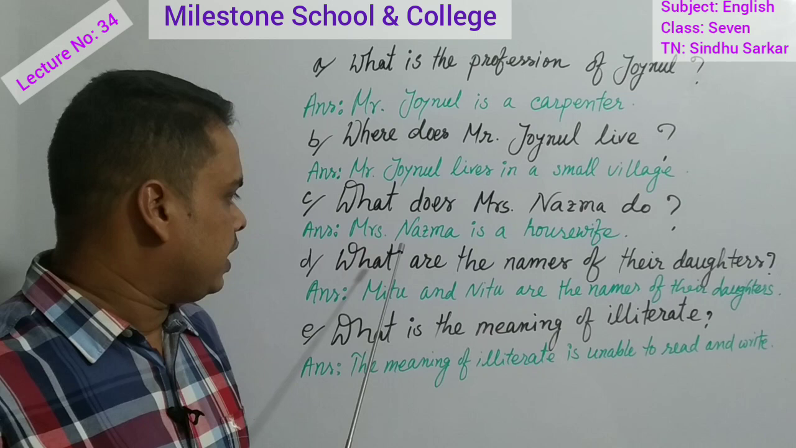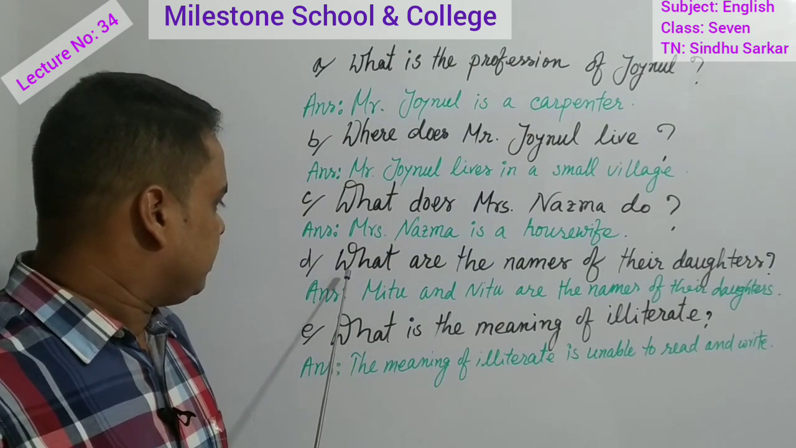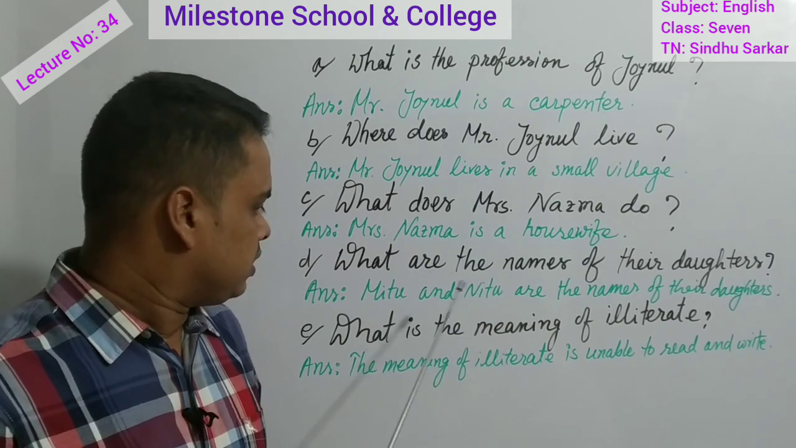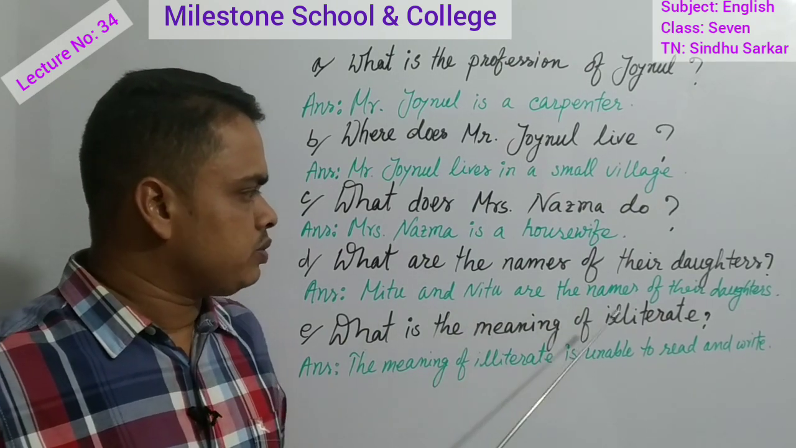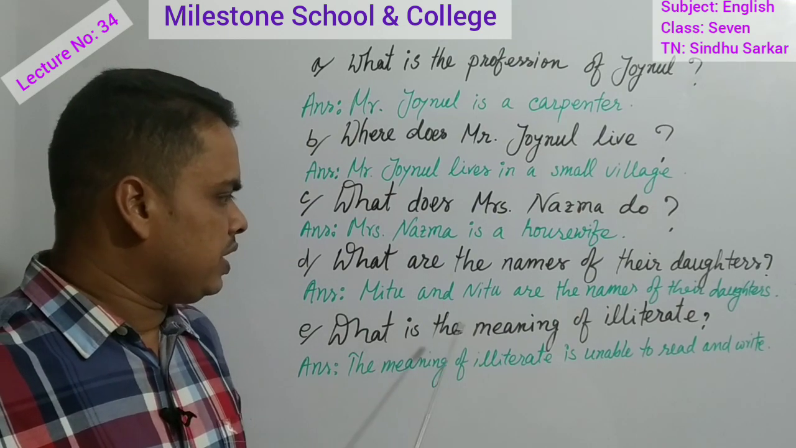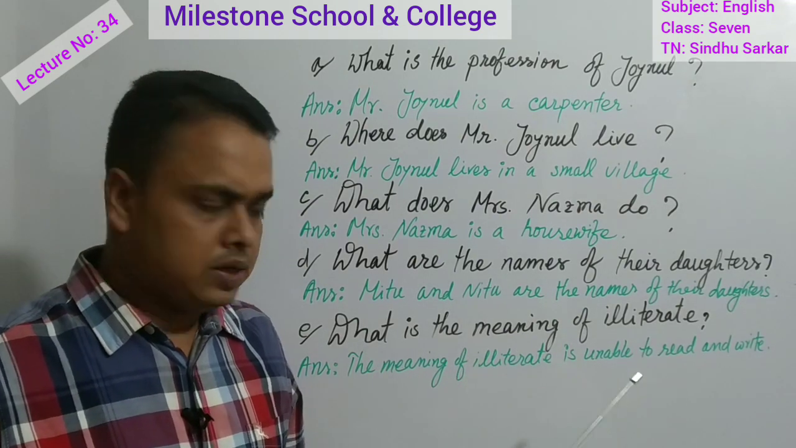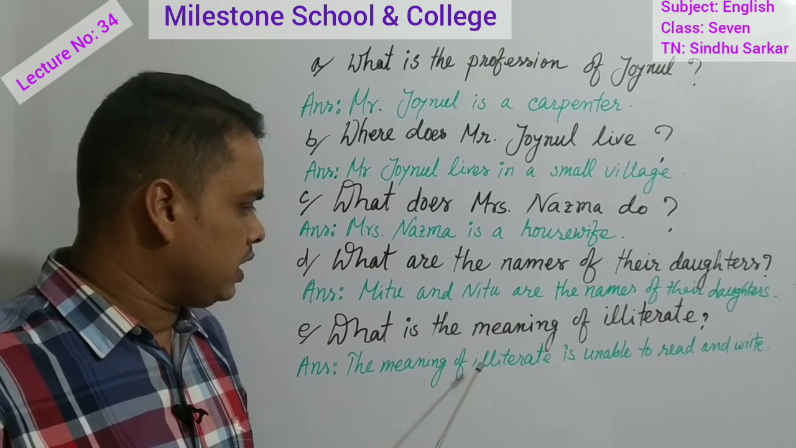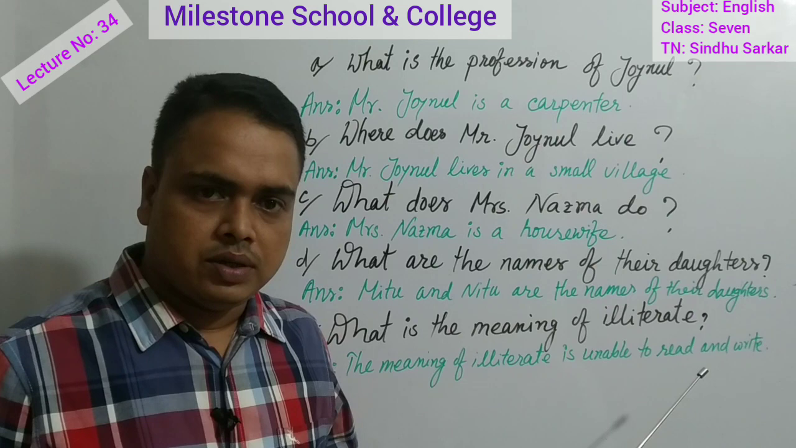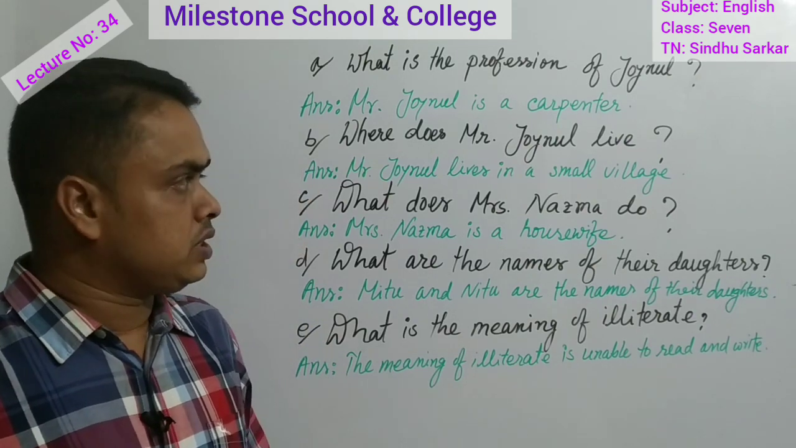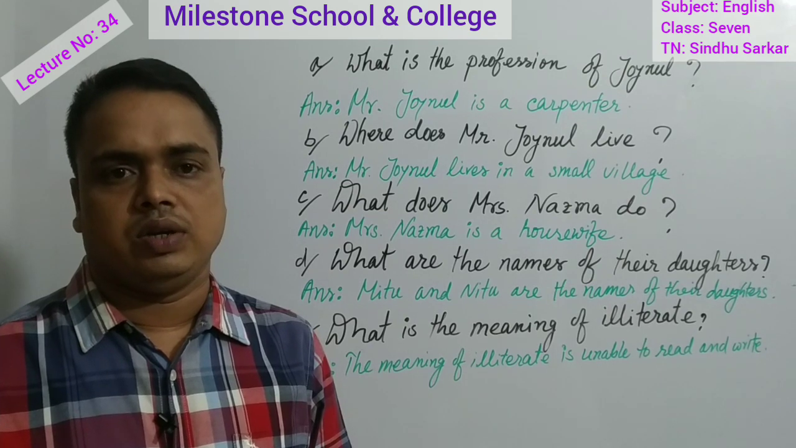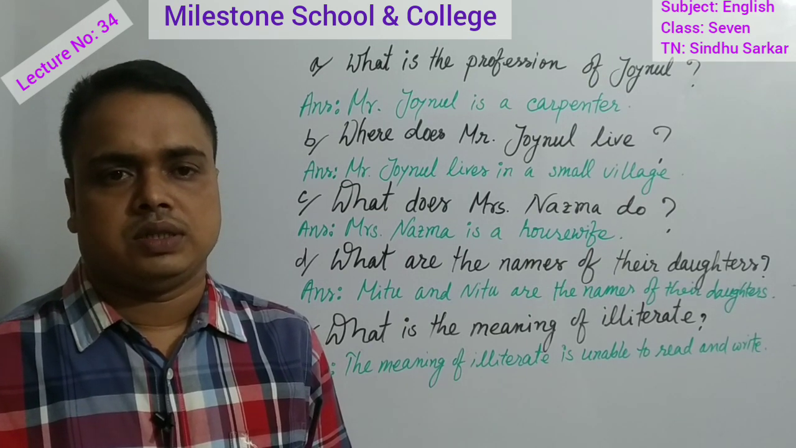Then D: what are the names of their daughters? Mitu and Nitu are the names of their daughters. Then E: what is the meaning of the word illiterate? So the meaning of the word illiterate will be unable to read and write. Okay, so these are the answers of these questions. I think all of you have written the answers and you have got all the answers.